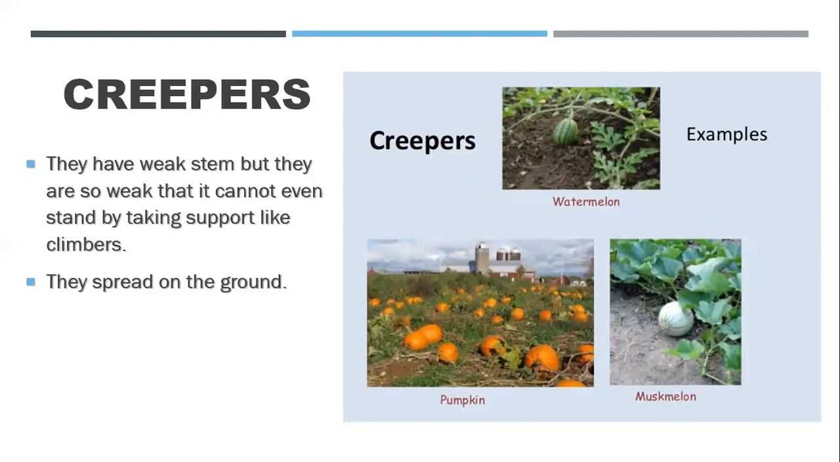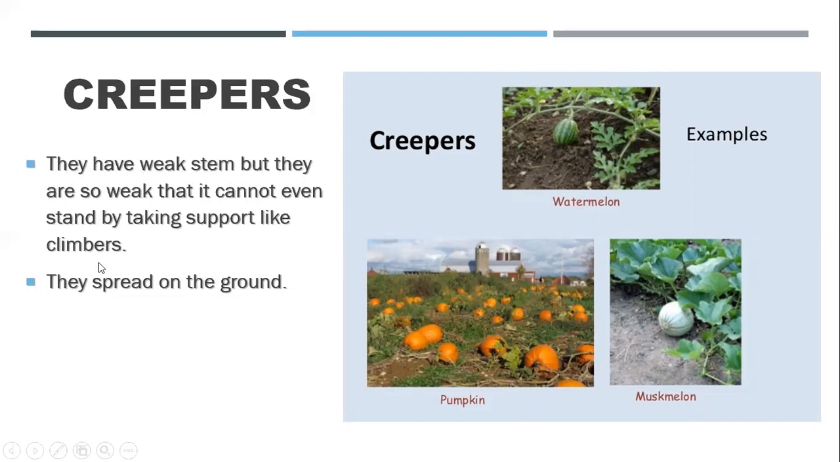And one more speciality of the creepers is that the fruits are very heavy, so they cannot stand even with the support, right? So they lay down on the ground and grow like a web on the ground. As you can see in the picture, it's pumpkin, watermelon, and muskmelon, right? So these are the examples of creepers. You can see that it is not growing upwards, it's growing nearby and like a web, right? They have very weak stems, so weak that they cannot even stand by taking support like climbers.